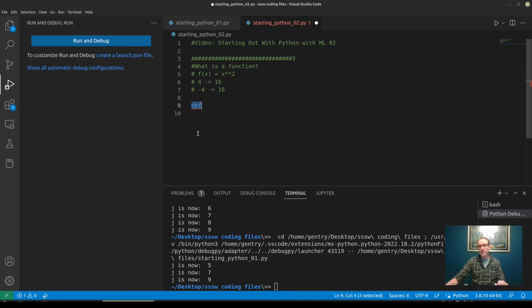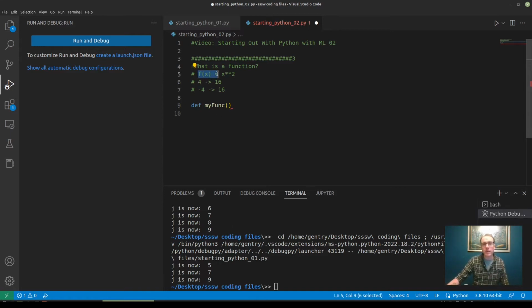Anytime we start out the definition of a function, we have to give it a name. It's a good practice, just like when you're naming variables, to give a function a name that's going to help explain for your user what that function is going to do. I don't know what this one is doing. It's just a simple demonstration, so I'm just going to call this myfunc. And now we're going to open up a set of parentheses, and in here we're going to define our inputs, what goes into the function.